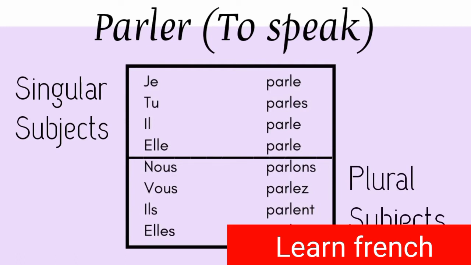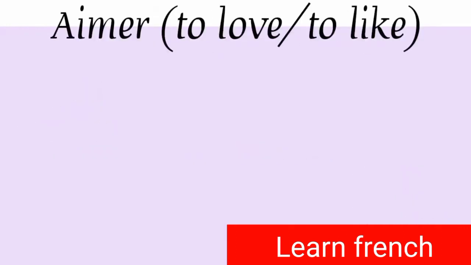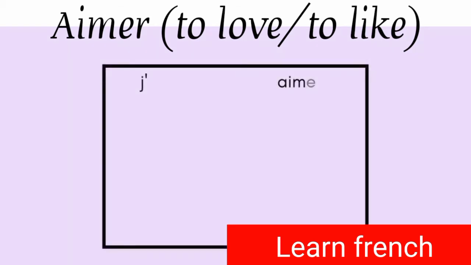Let's try one more verb, which is aimer. Now I'll tell you one rule also here. Aimer, as it starts with a vowel. Aimer means to love or to like. So when we conjugate this verb aimer with je, we have to put an apostrophe after je. So e will be removed and apostrophe will be added. So this verb will look like j'aime, tu aimes, il aime, elle aime.